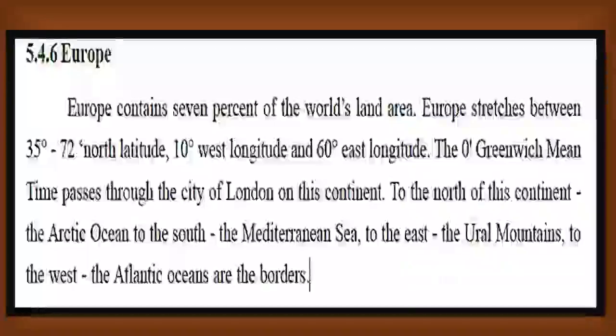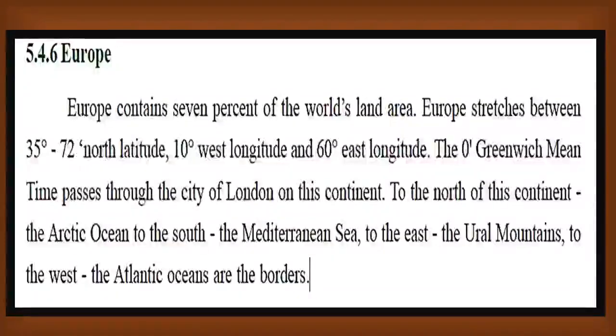Now let's see another important continent, Europe, which is 7% of the land area. It stretches between 35 to 72 degrees north latitude, which means it is totally in the northern hemisphere, and from 10 degrees west to 60 degrees east longitude. The 0 degrees Greenwich Mean Time passes through London on this continent, and it is taken as the mean time of the world.